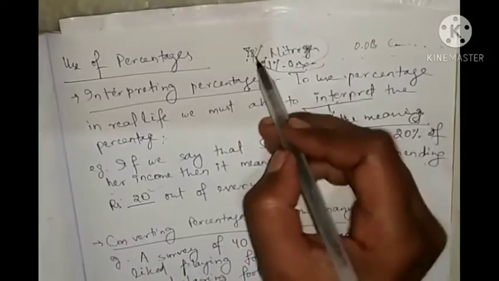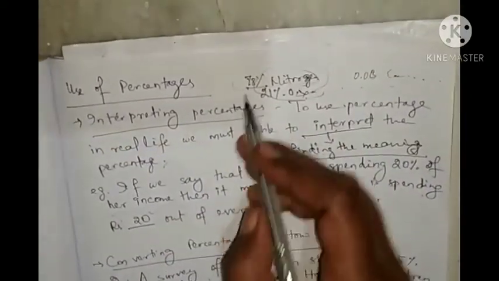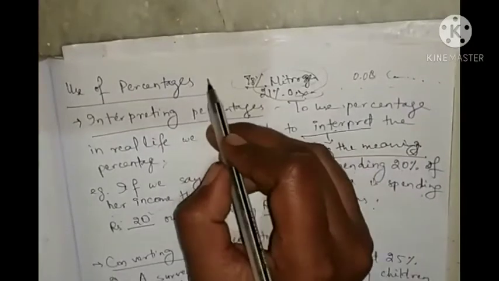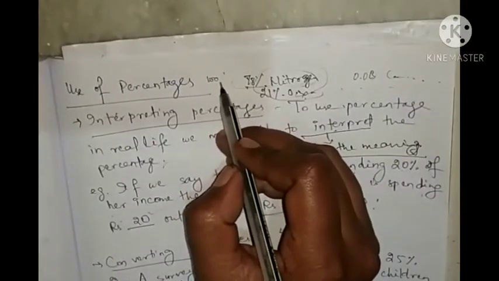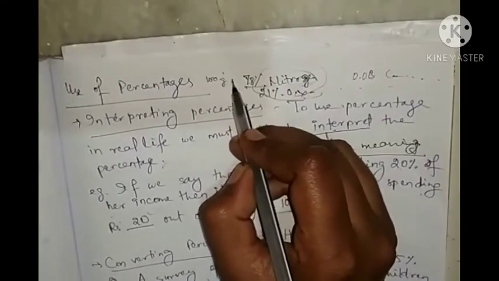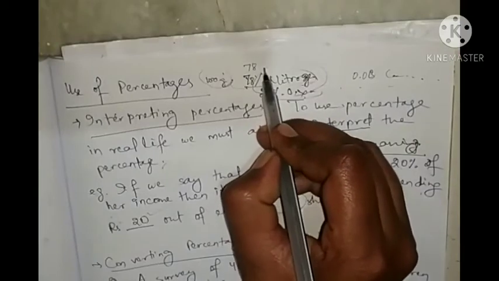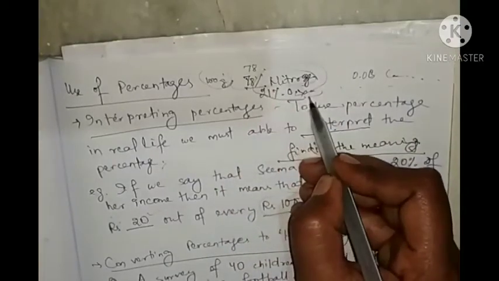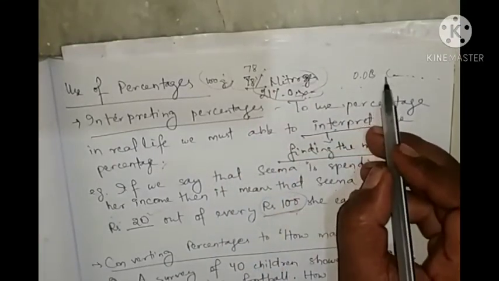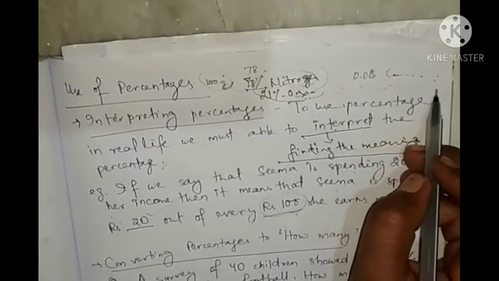Like this, we have 78% nitrogen. Means what? In the atmosphere, if we say 100 gram of air, in 100 gram of air there is always 78 gram of nitrogen, 21 gram of oxygen, 0.03 gram of carbon dioxide, and the rest are dust particles and other gases.